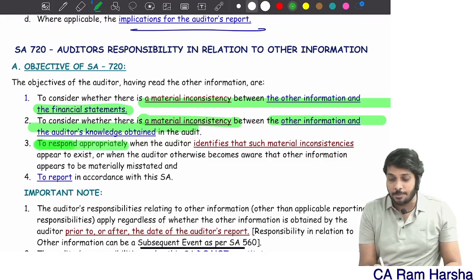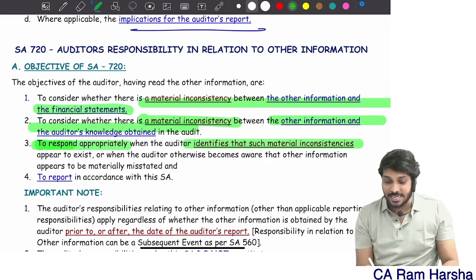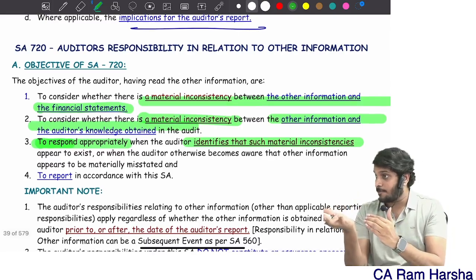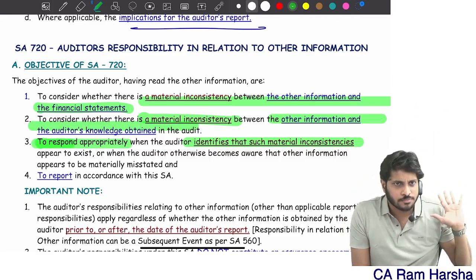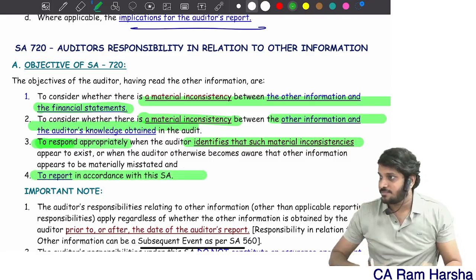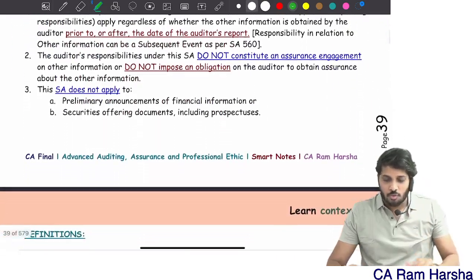So to respond appropriately when the auditor identifies an inconsistency, is that inconsistency resulting in a material misstatement in financials, or is it other information which is wrong? Report accordingly. That's the objective of the standard. So what does the auditor have to do?